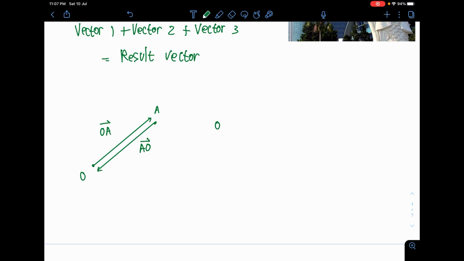The truth is that vector AO and vector OA are negative of each other. This is a very important property that you can use. A negative vector means that you are opposing the direction. In vectors, they also like to name a vector with a certain alphabet, like algebra. Let's say the vector OA can be denoted by algebra a. Usually they will put a squiggly line on top of it. Therefore, I can say that vector AO is negative a. Basically it's just about direction. That is one property.